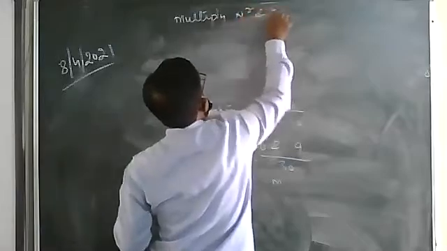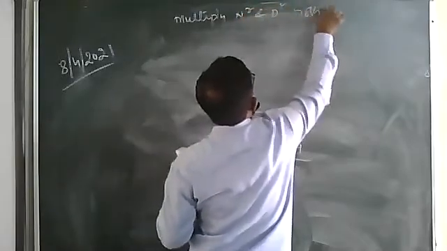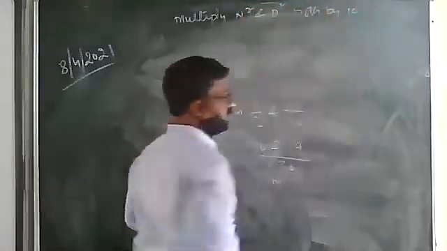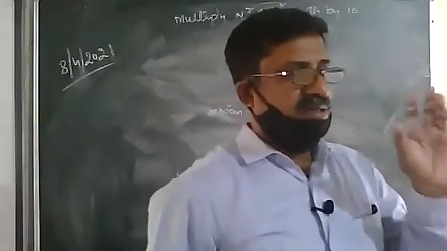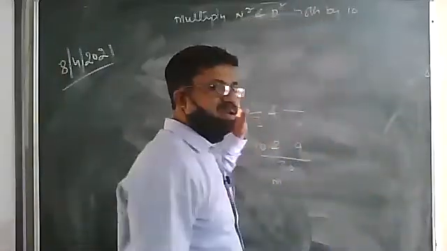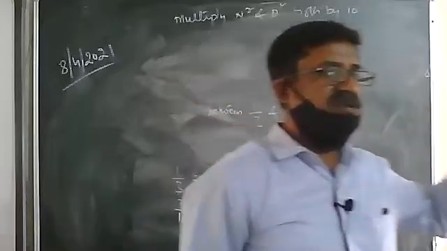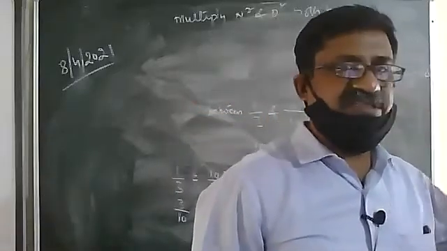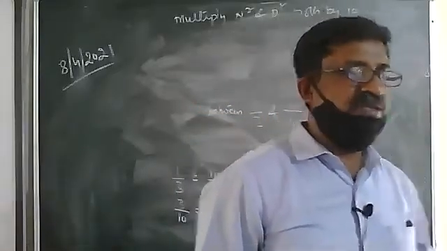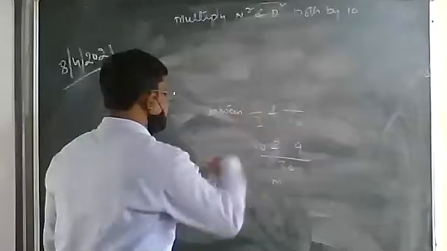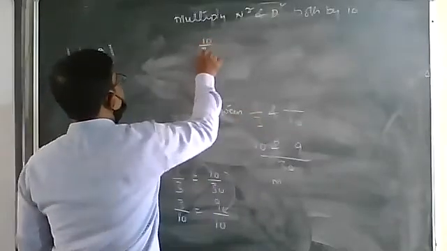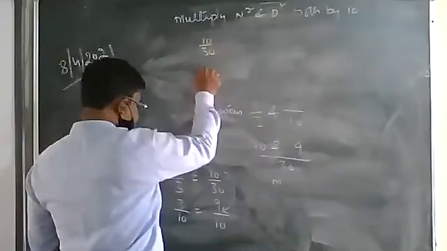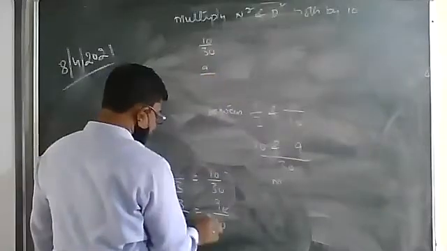Why have we chosen this 10? Because it is more than 5. We require 5 rational numbers, and more than 5 you can take any number. You can take 5, 6, 7, 8. For us the calculation will be easy if we take 10. Then what did we get? 10 upon 30, and the next number was 9 upon 30.